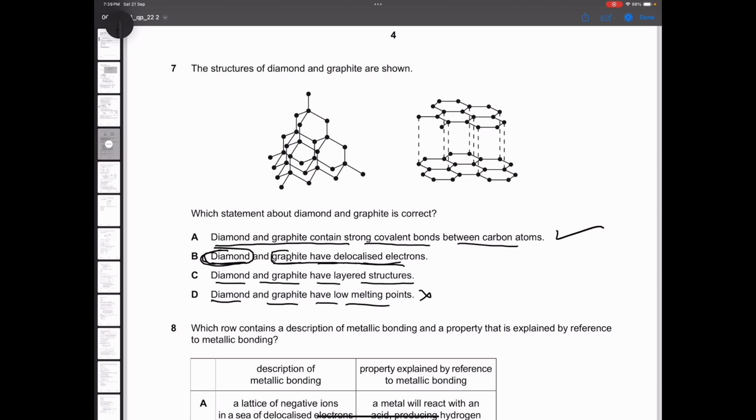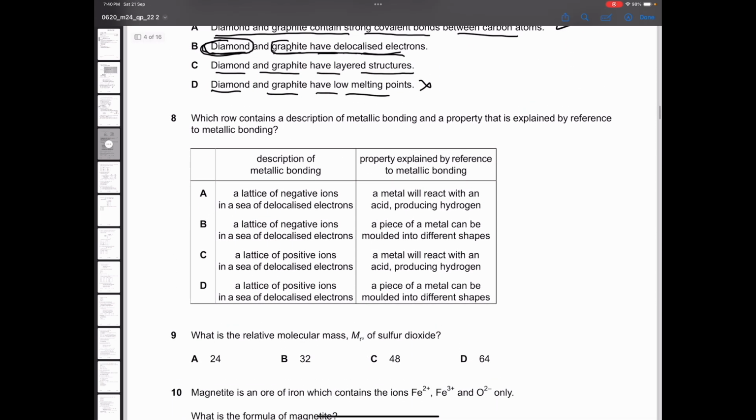Diamond has the higher range, even higher than graphite. Question number 8. Which row is a description of metallic bonding? Now, metallic bonding is defined as the strong electrostatic forces of attraction where the metal cations, or you could say positive ions, are in a sea of delocalized electrons.